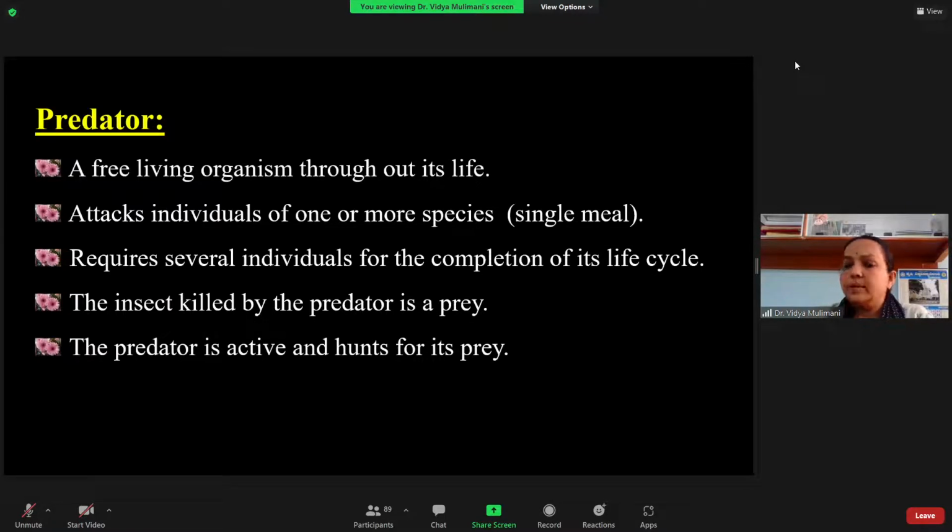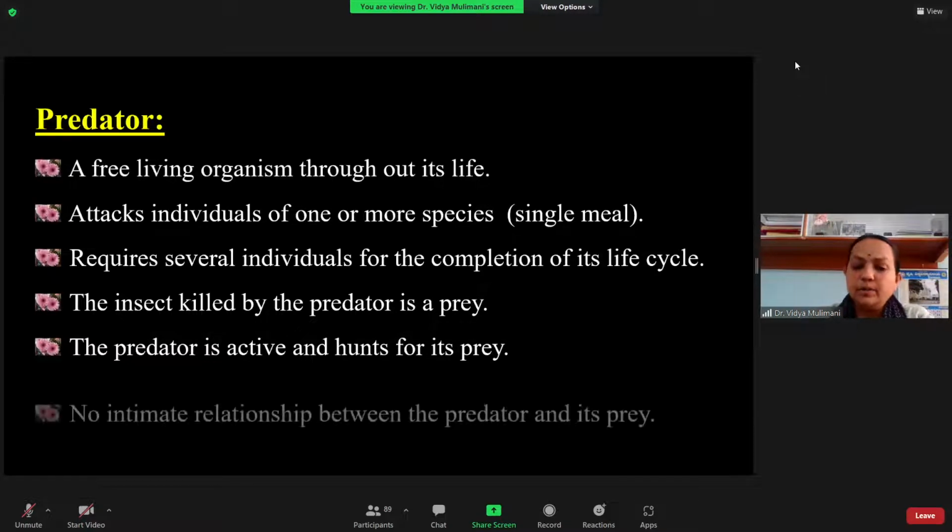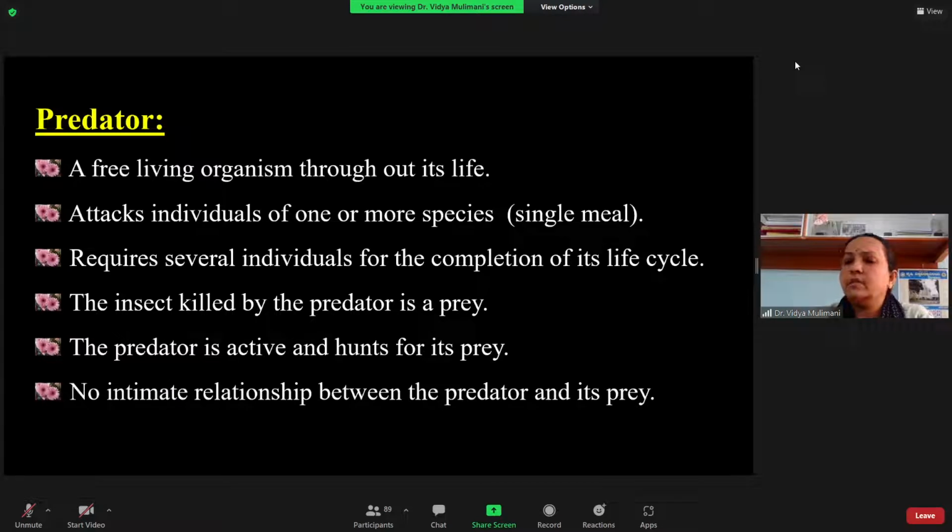Next is active. As I told you, the predator is very active and it hunts for its prey. And the last point is that there is no intimate relation between the predator and its prey. This is the important point you have to write. So how do you write a definition of the predator? A predator is a free living organism, both in the immature and the adult stage, and it requires more individuals for the completion of the life cycle.